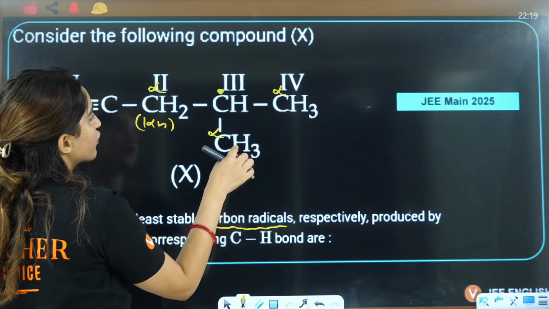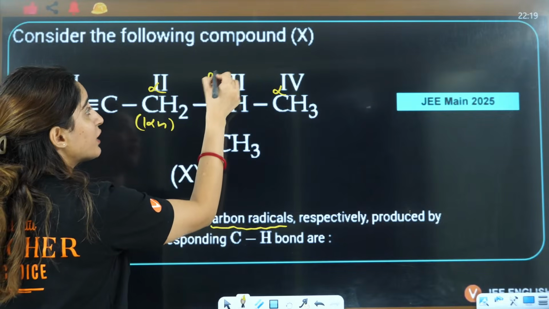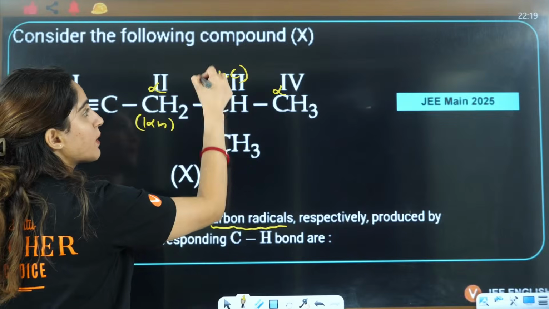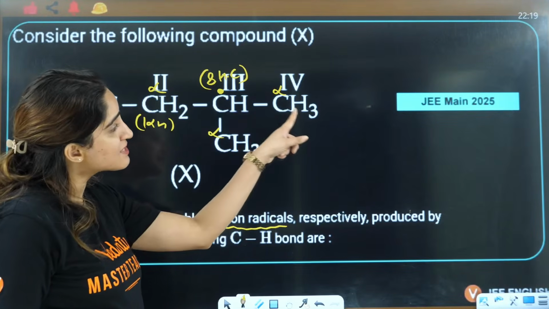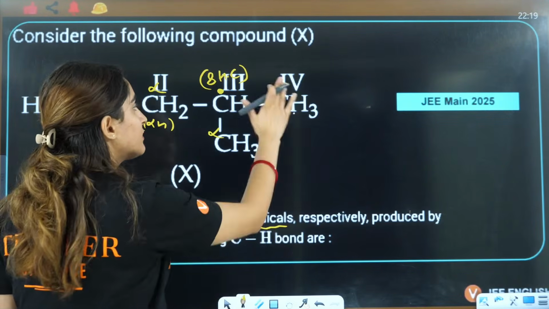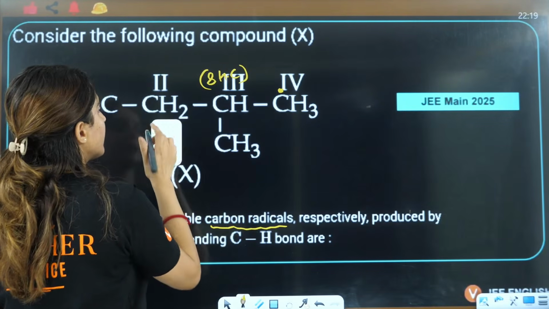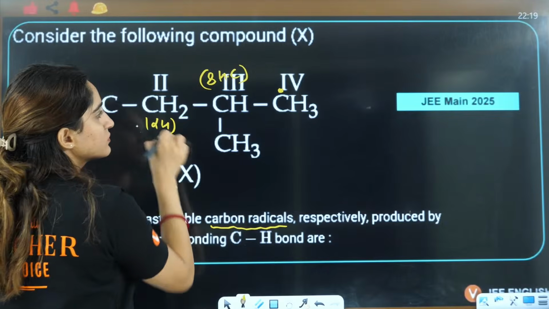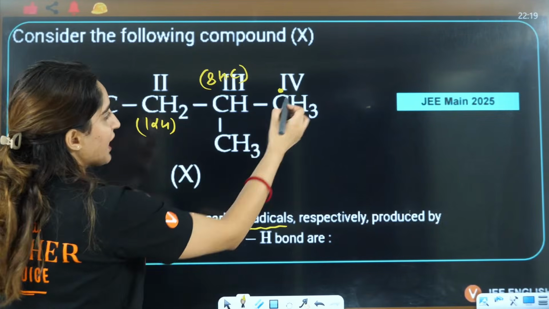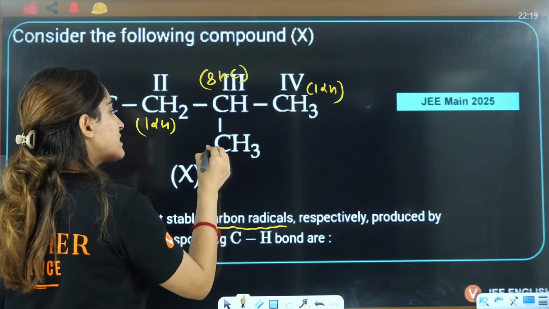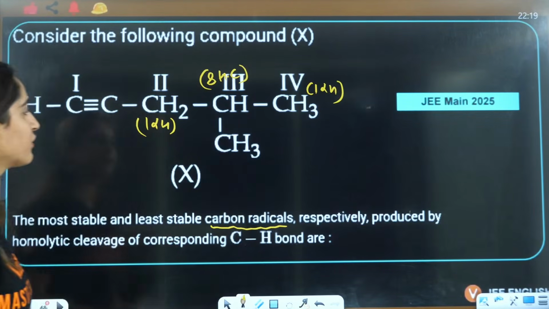If this is the free radical, then this is alpha, this is alpha, this is alpha. That means 3, 4, 5, 6, 7, 8. It will give you 8 alpha hydrogens, right? 8 hyperconjugating structures. If you break this C-H bond, then this is the free radical. In that case, this is alpha. Again, it is 1 alpha hydrogen.